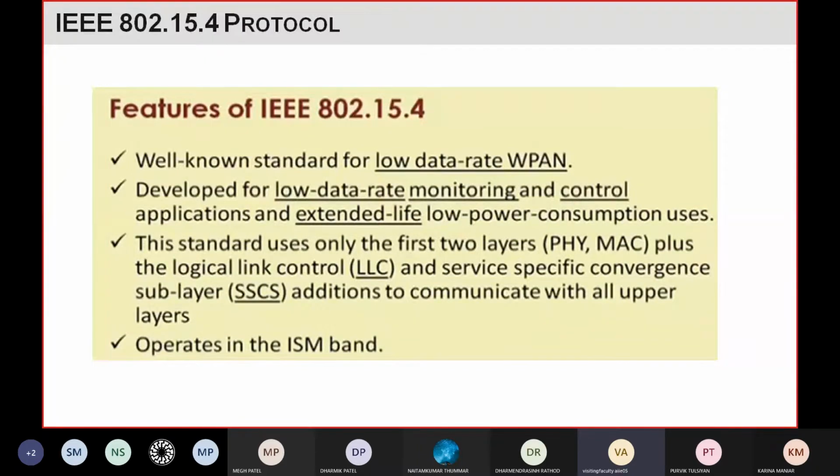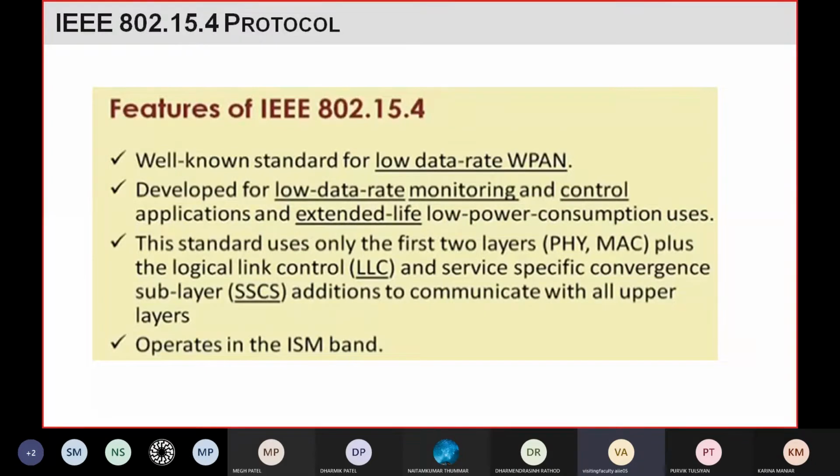It is also used in applications in which you have restricted power, like the battery you are using is very small, or you need to survive on the battery for more days, and you do not have the facility to charge the battery frequently.